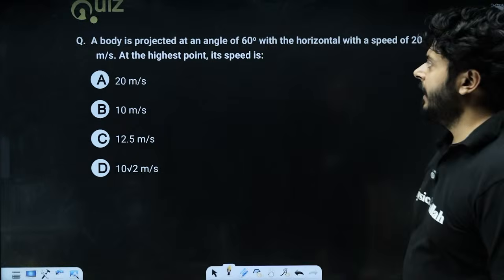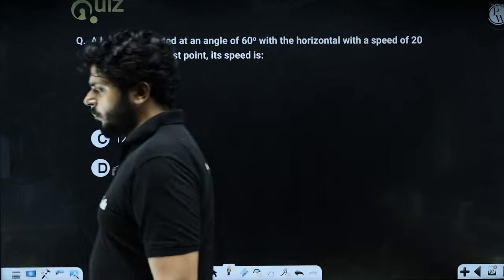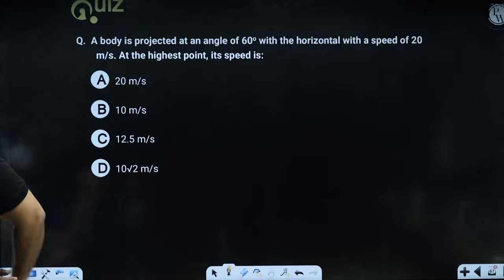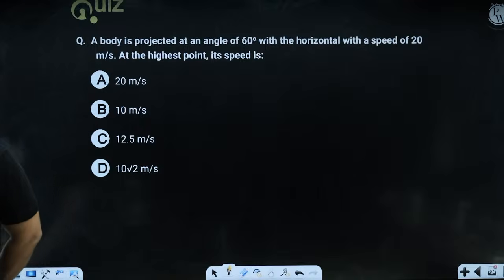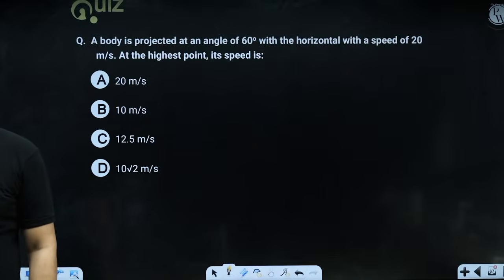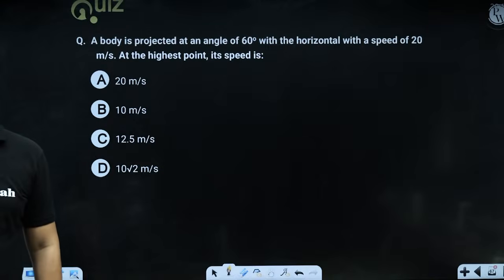A body is projected at an angle 60 degree with the horizontal with a speed 20 meter per second. At the highest point, what will be the speed? Answer it. Very good, Srinivas. Very good, Majabin. Very good, Harsh. All right, let's keep on answering it.